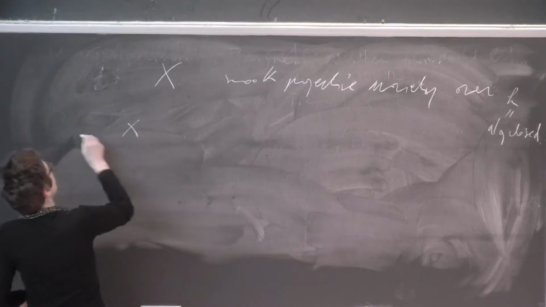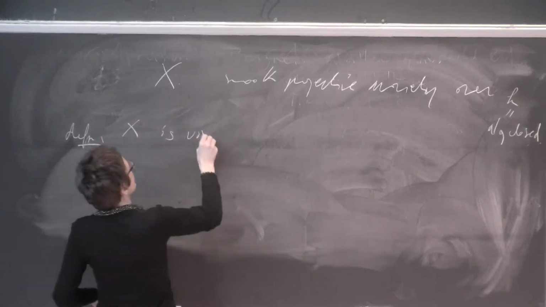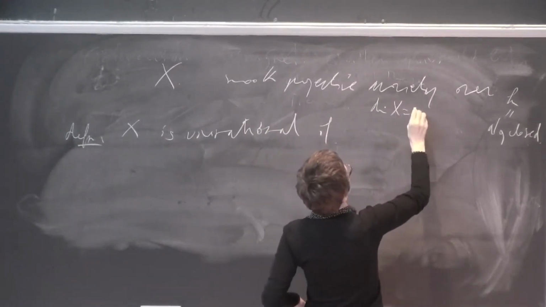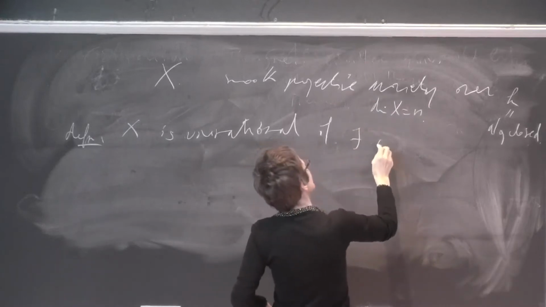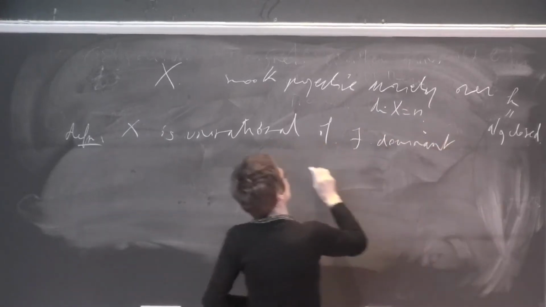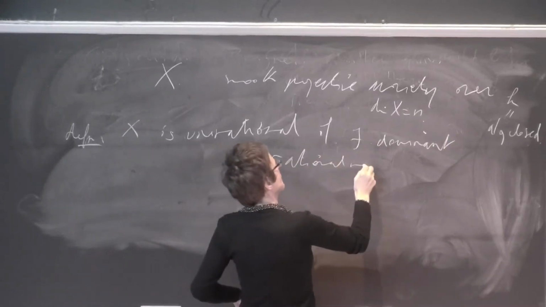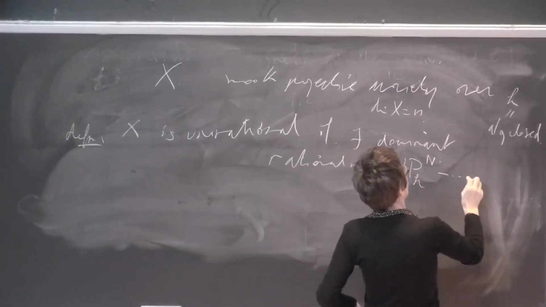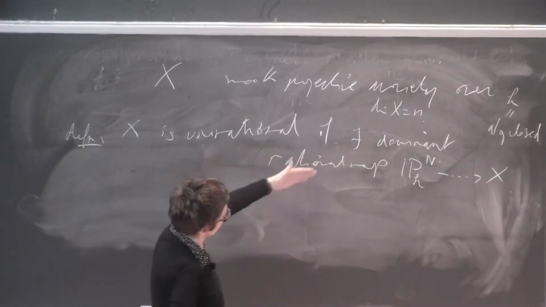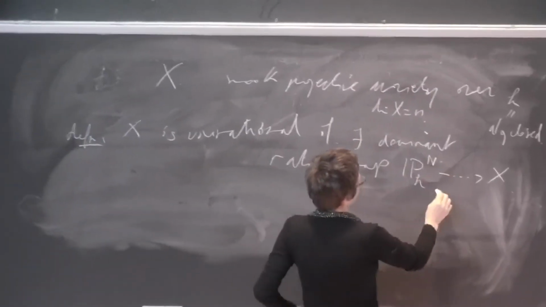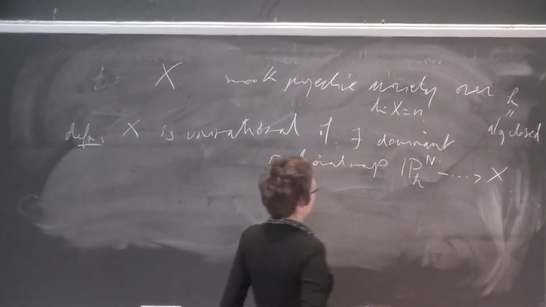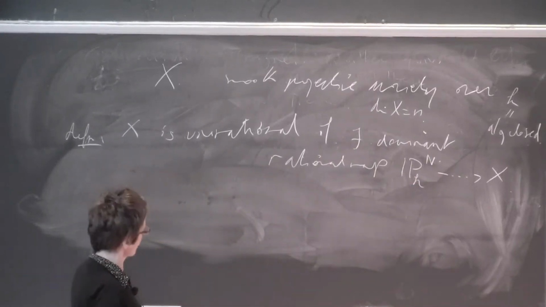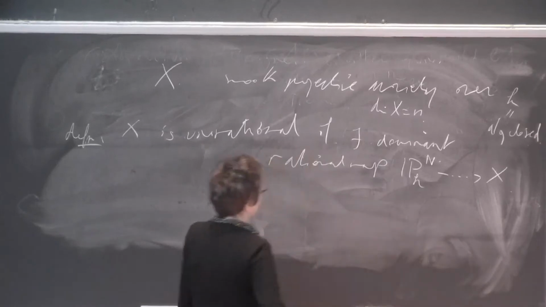And I say that X is unirational if, let's say the dimension of X is n, there exists a dominant rational map from some P^N to X, and in fact immediately you see that you can take capital N equal to n, just by replacing your P^N by a linear subspace in general position.